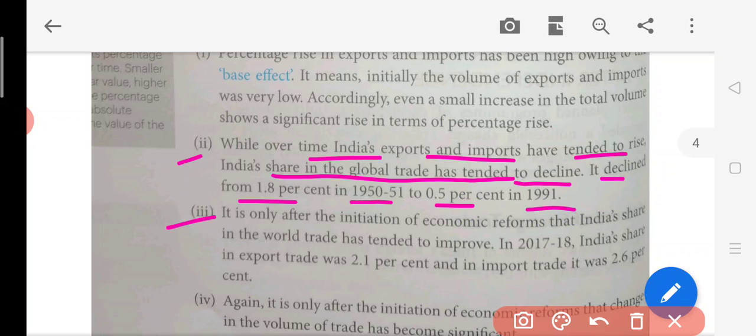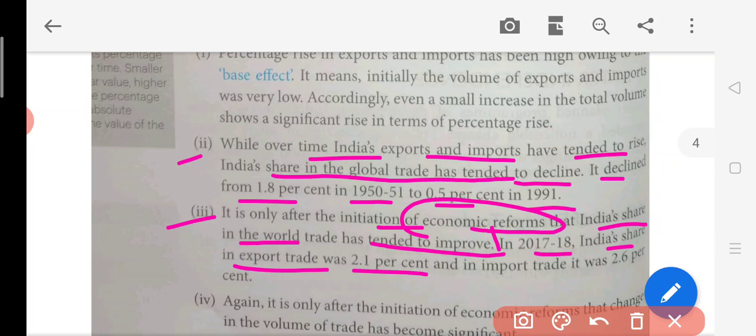Then the third point: it is only after the initiation of the economic reforms, that is the new economic policy of 1991, that India's share in the world trade has tended to improve. So what happened after this LPG policy, liberalization, privatization, globalization? Our share in the global trade volume has increased tremendously. In 2017-18, India's share in export was 2.1% and import trade was 2.6%. So after the 1991 policy, India was able to trade in a much better way.